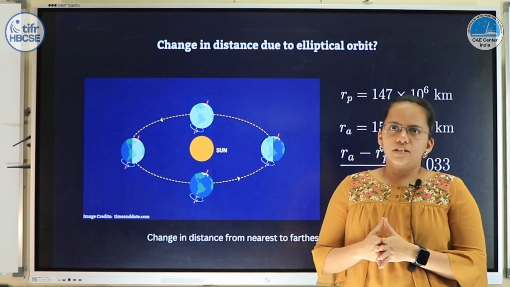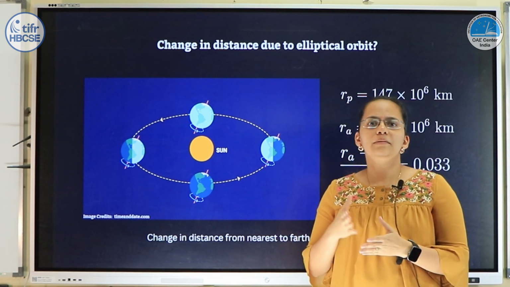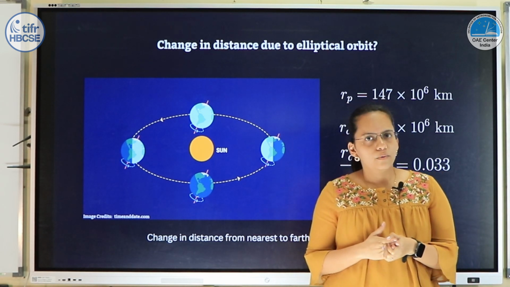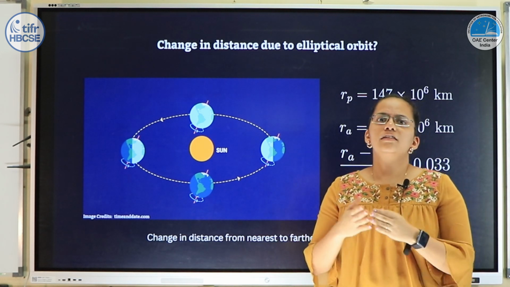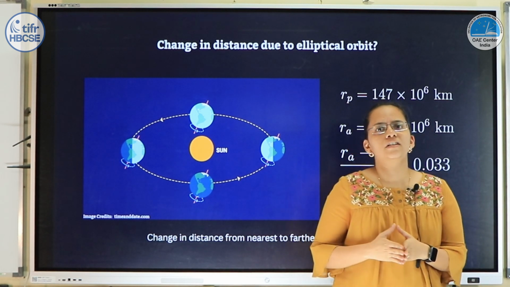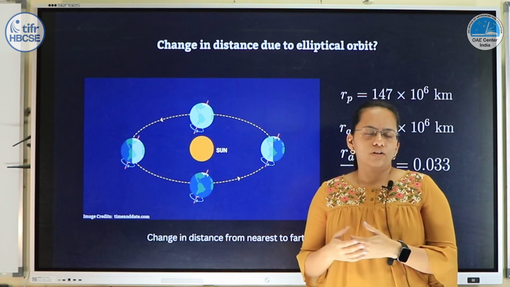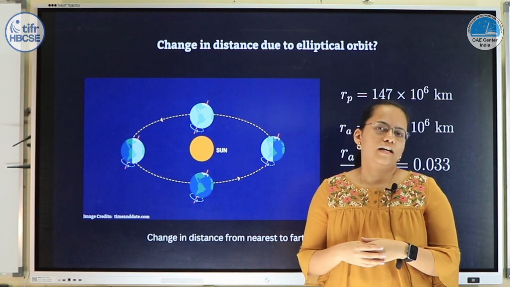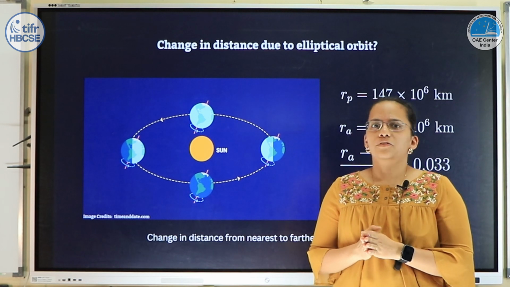Now this is a logical argument, but if this was the case, entire Earth would experience the same season at the same time. But we all know that this is not how it is, right? When we experience summers in the northern hemisphere, the southern hemisphere has winters and vice versa. Also, when the Earth is closest to the Sun, that is around 4th January, in the northern hemisphere we have winters, whereas when it is farthest from the Sun, that is around June, we have summers. So this is clearly not the reason.